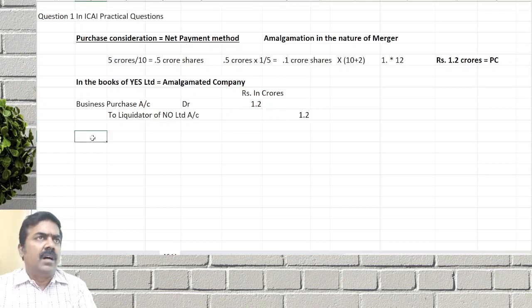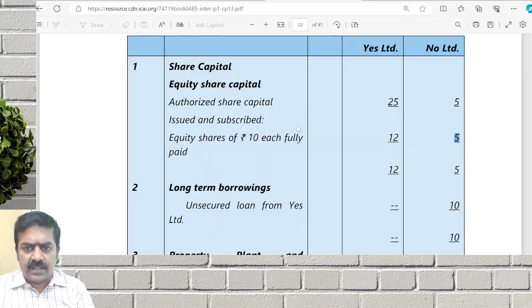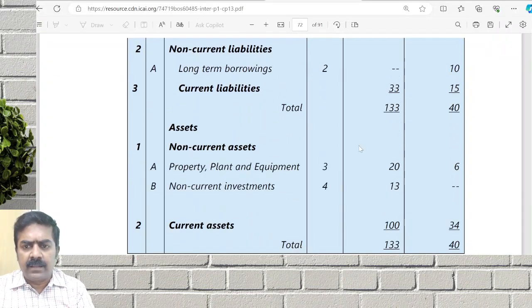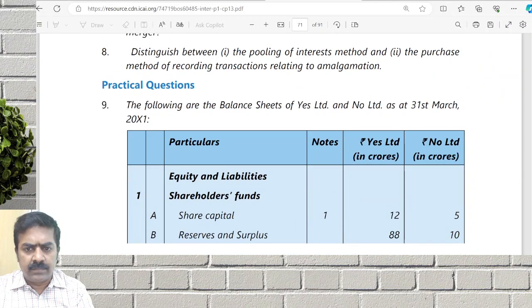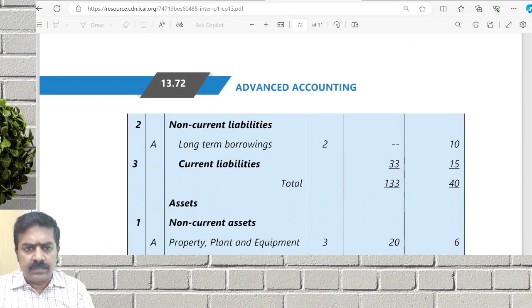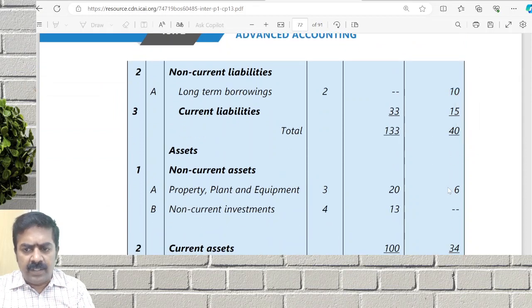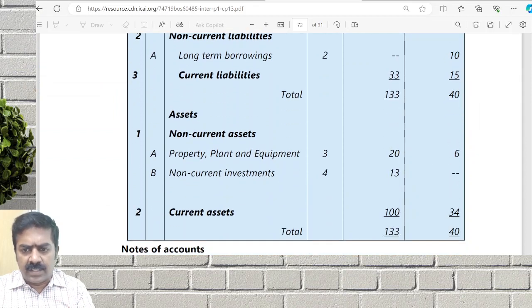Then all assets and liabilities should be taken over at book value. What are the assets? All the assets, PPE, current assets, everything.